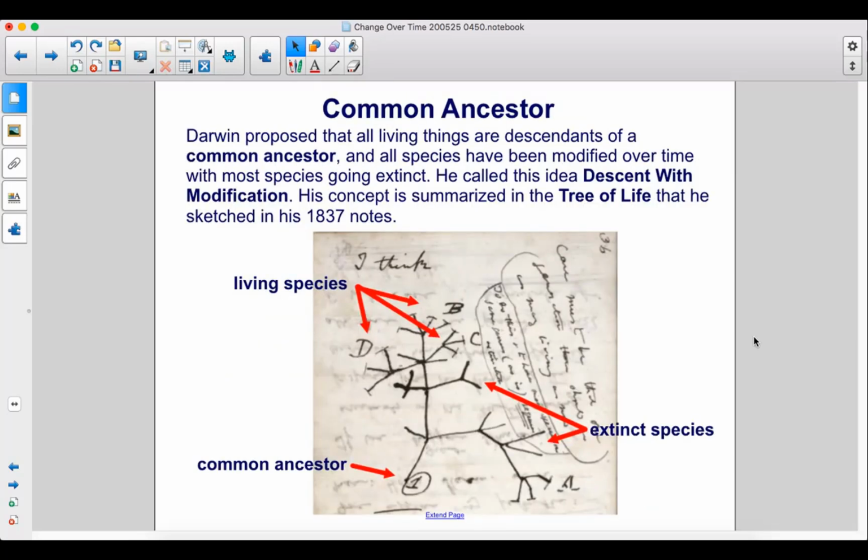Darwin proposed that all living things are descendants of a common ancestor, and all species have been modified over time, with most species going extinct. He called this idea descent with modification. His concept is summarized in the Tree of Life that he sketched in his 1837 notes. These are living species, here's the common ancestor, and these are extinct species.